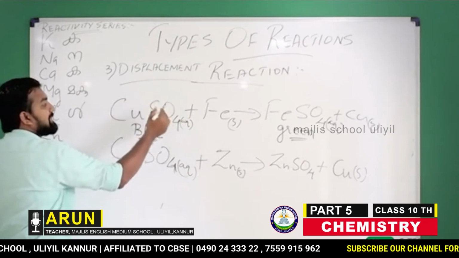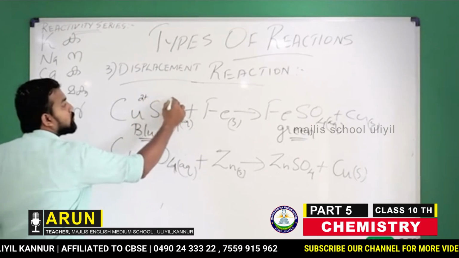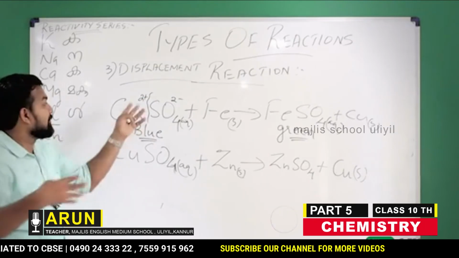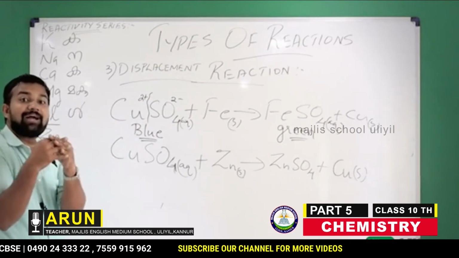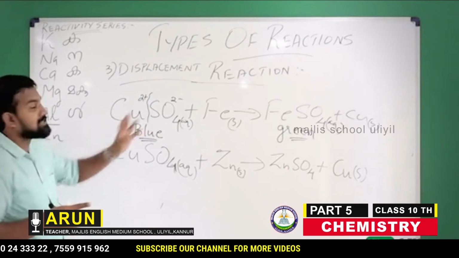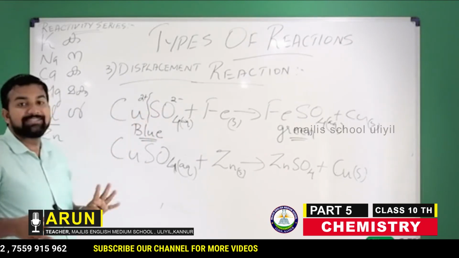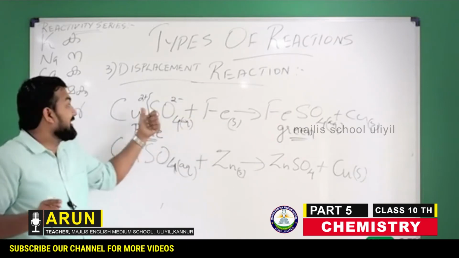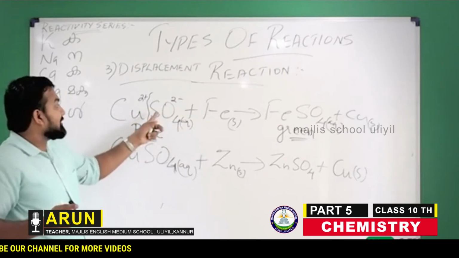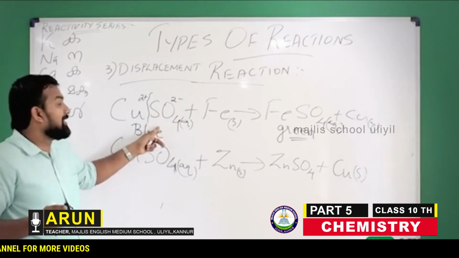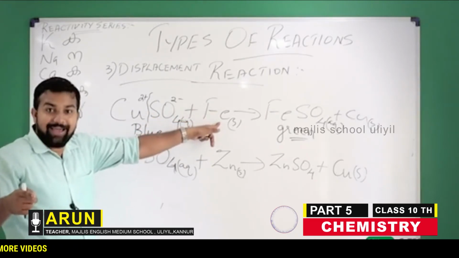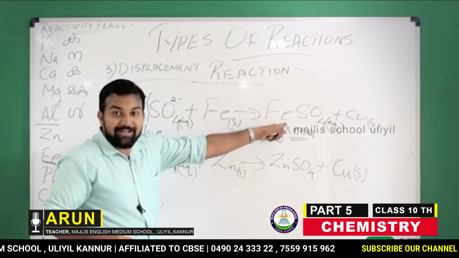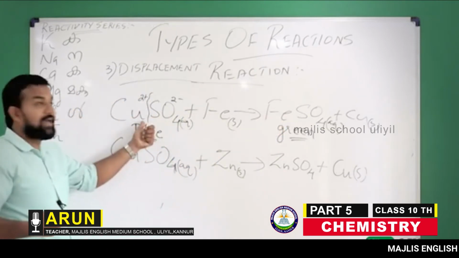This copper is present as Cu2+ and SO4 2-. They have combined, their stable form, a bond was formed, and copper sulfate was formed between copper ions and sulfate ions. But when another one came, which is more reactive than copper, the sulfate ions will prefer to stay with iron because they will form a more stable compound. Ferrous sulfate is a more stable compound than copper sulfate.